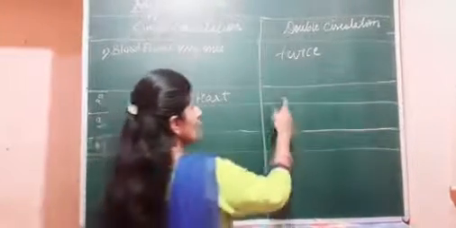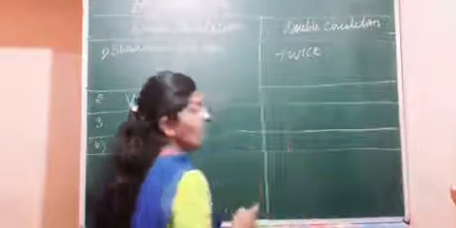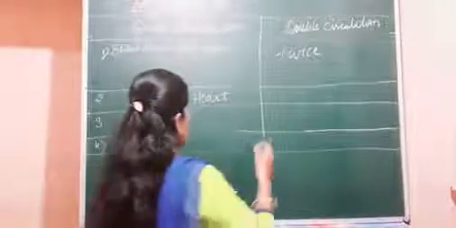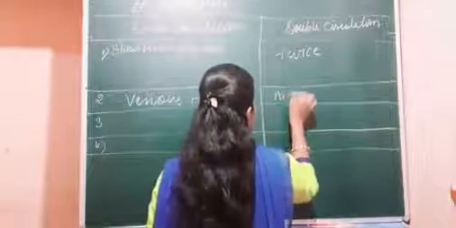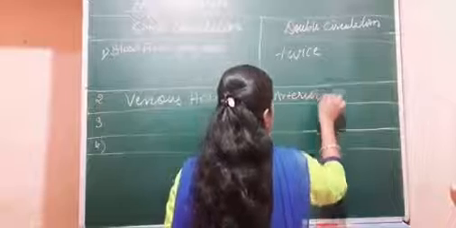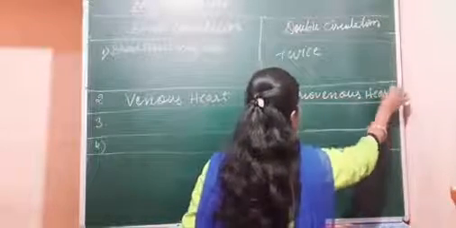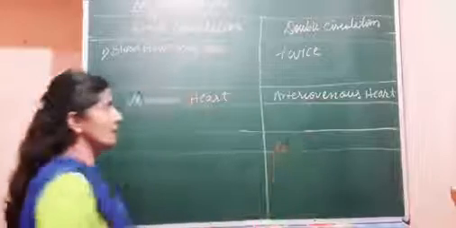But in the double circulation, the heart passes oxygenated as well as deoxygenated blood. So it is called the arteriovenous heart. Arteriovenous heart is present in the double circulation.